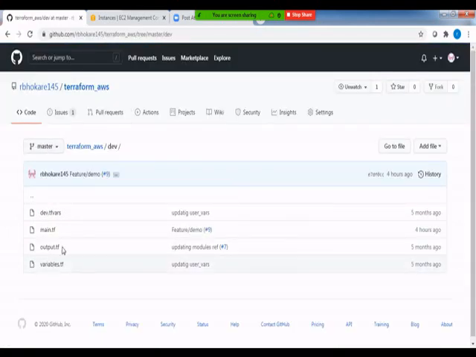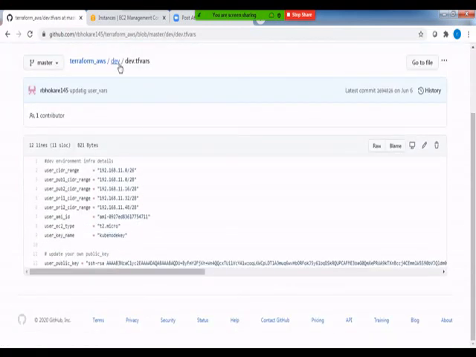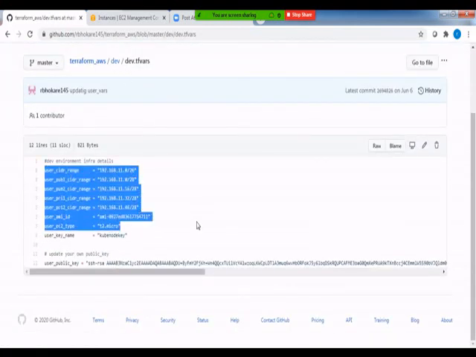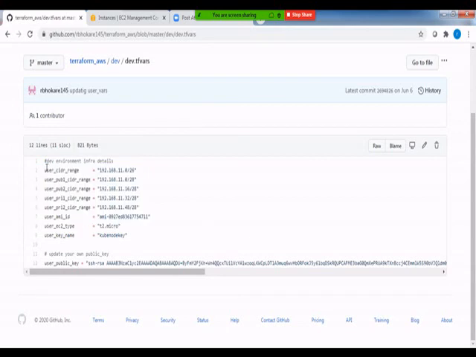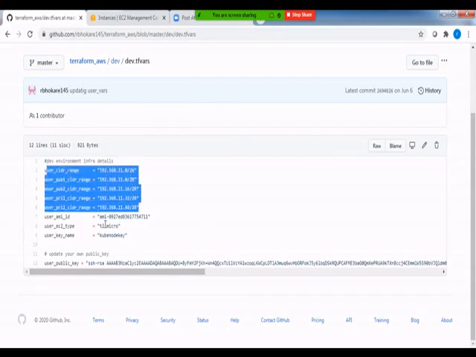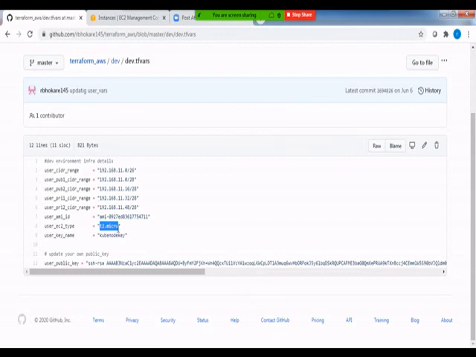This contains the Terraform files, where we have to define the CIDR ranges and what you want to spin up. This is the EC2 type, which is T2 micro, a free tier eligible EC2 instance which we are using. So you don't need to pay an extra penny for any compute that we are using on AWS. For the AMI, I am using an Ubuntu AMI for this purpose.